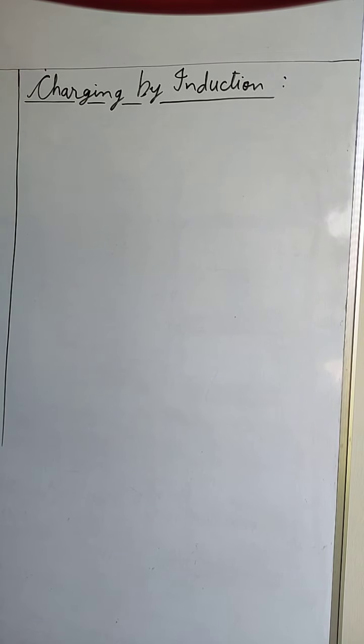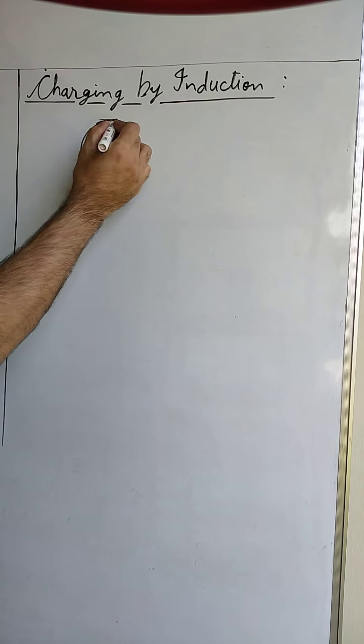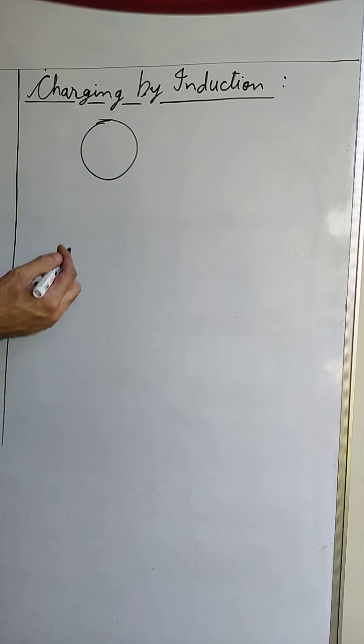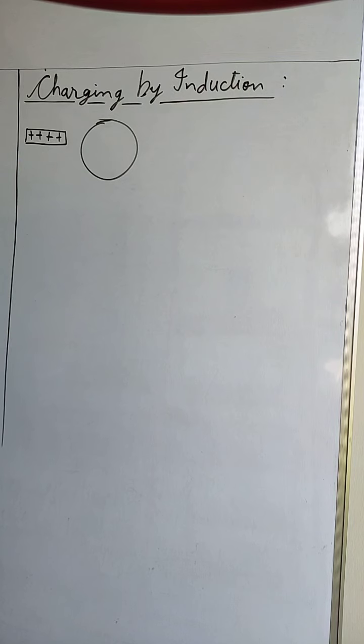We'll understand it with an example. Let us say we have a metal sphere. It is a metallic sphere, so it is a conductor in nature. And let us say we bring a rod of positive charge. This rod is charged positively. The metal sphere is without any charge, it is neutral right now.